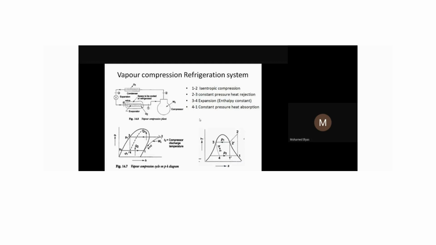It consists of mainly four prime components: compressor, condenser, expansion valve or throttle valve, and the evaporator. These are the four prime components without which the system will not work. In addition to that, we may have other auxiliary equipment, but without these four components, the system will not work. Compressor, condenser, expansion valve, and evaporator.